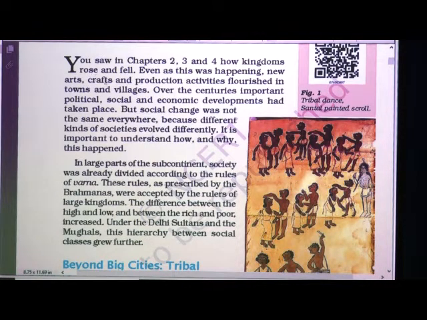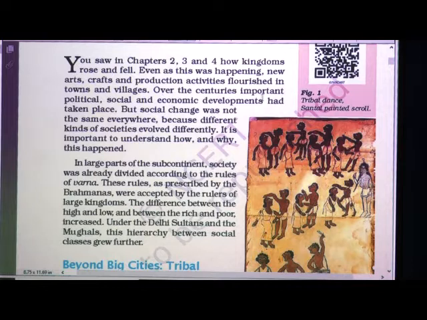New arts, crafts and production activities flourished in towns and villages. Even in previous lesson we learned about towns, traders and craft persons, how their art, craft and production flourished, how the small villages became towns. This also we have learnt.